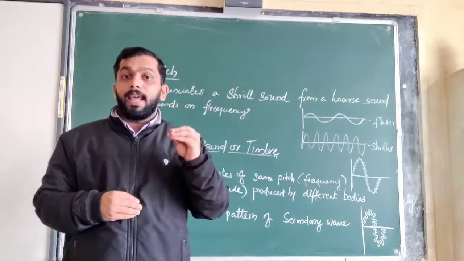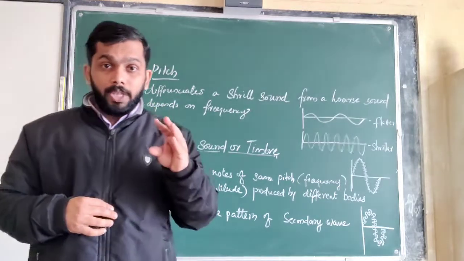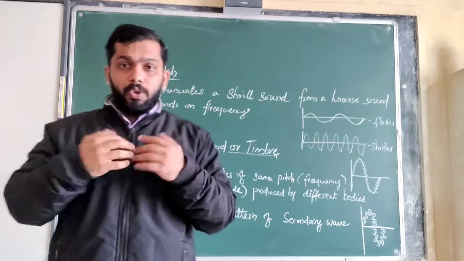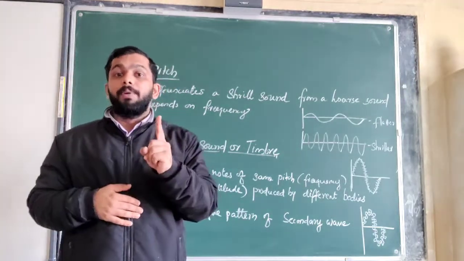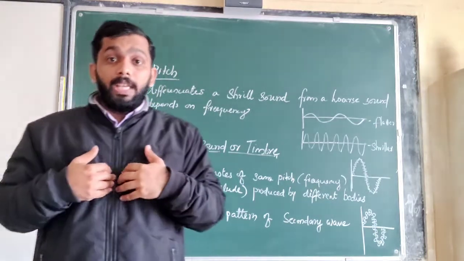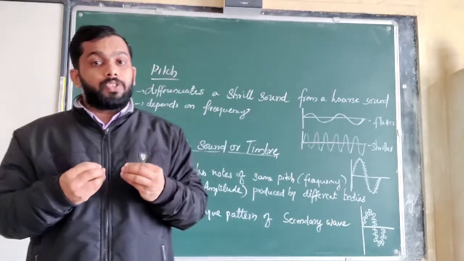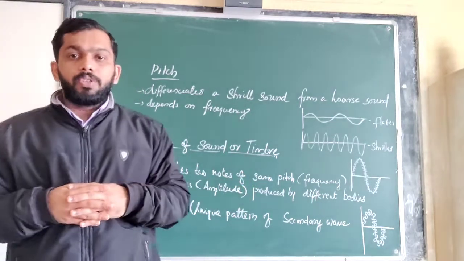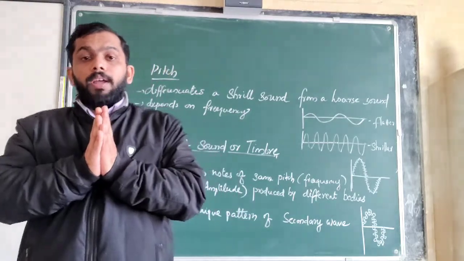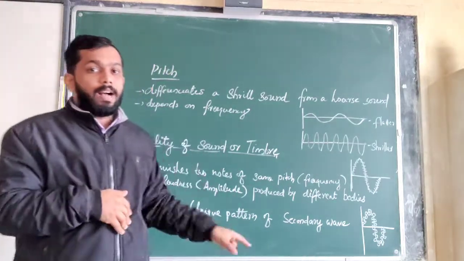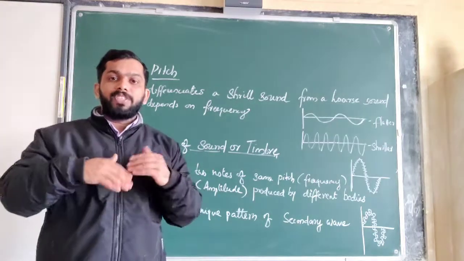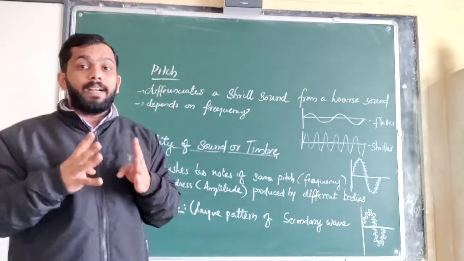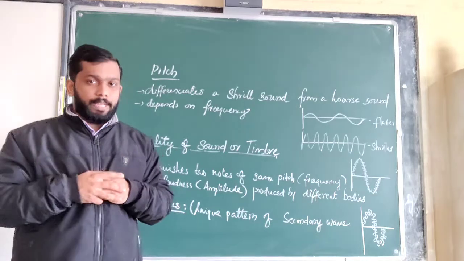That's why we are able to recognize the sound of a person when two persons are maybe talking just behind the wall. One person is known to us, one is a stranger. We are able to recognize the sound of the known person, even if they are speaking with the same pitch and the same loudness. So no two instruments or no two persons are going to have the same harmonics. Since the harmonics are different, we are able to recognize the different sounds of different objects.